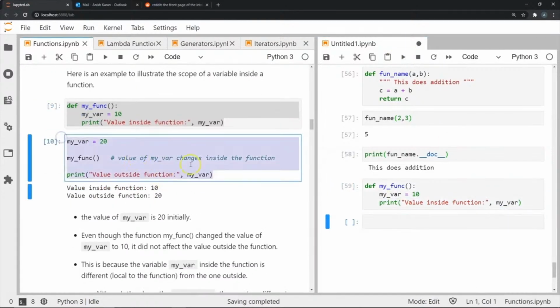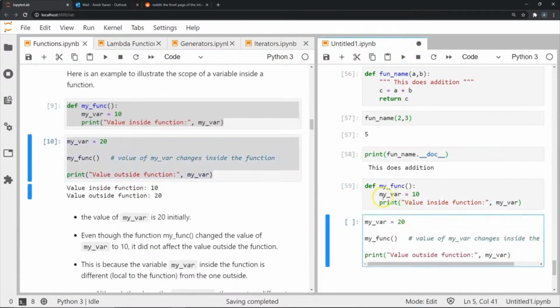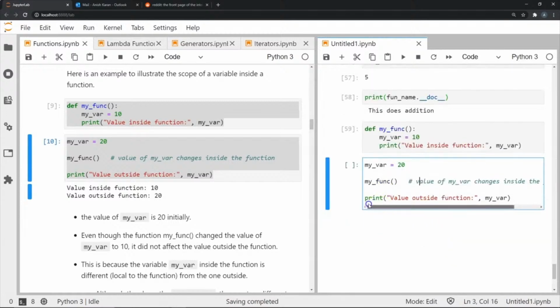Now I'm not only going to create this my_var inside this function, I'm also going to create a variable outside. You might be confused as to how the behavior is going to be, because outside the function I have created my_var with a value 20, but inside the function I will always define my_var as 10. Okay, now I'm going to print.